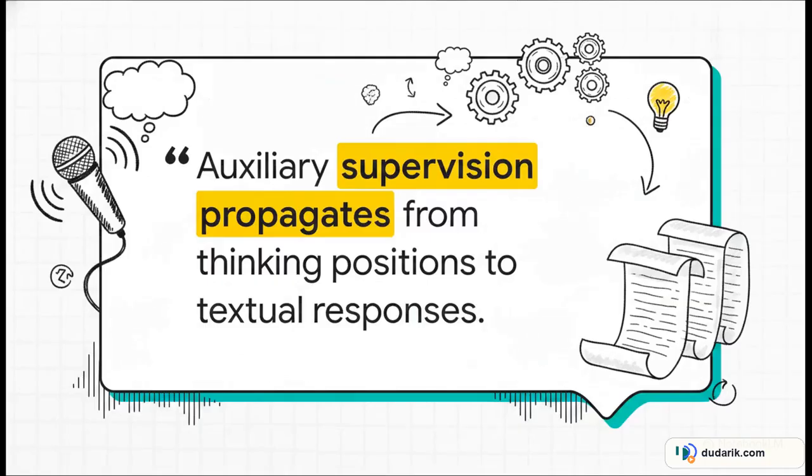The paper includes this really vital observation. Auxiliary supervision propagates from the thinking positions to the model's textual responses. Okay, what does that actually mean in plain English? It means the language model is actively learning to look back at that cognitive scratchpad while it generates its answers. It's not a detached, one-and-done process. The language backbone is actively relying on that preserved acoustic information to ground its predictions, word by word by word.